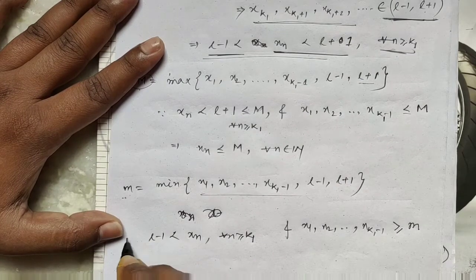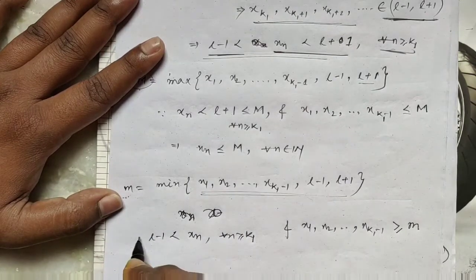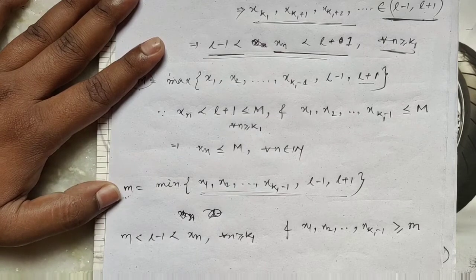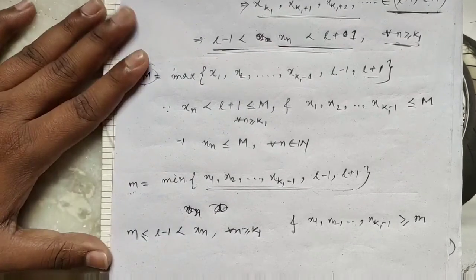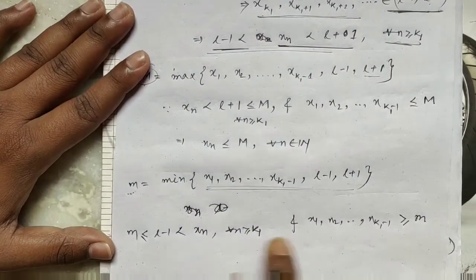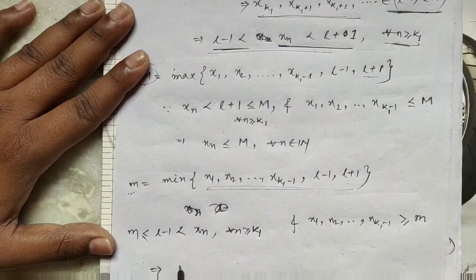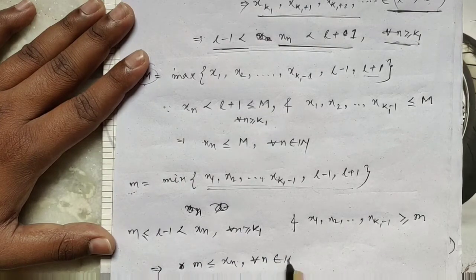So m is less than or equal to L minus 1. Combining this, similarly as above, m is less than or equal to xn for all n belongs to N.